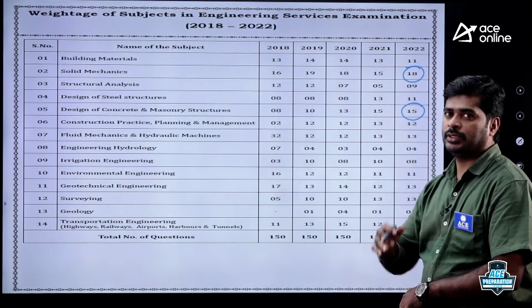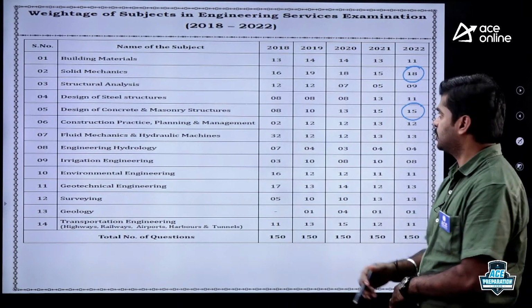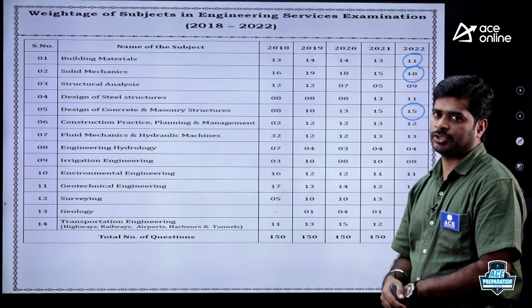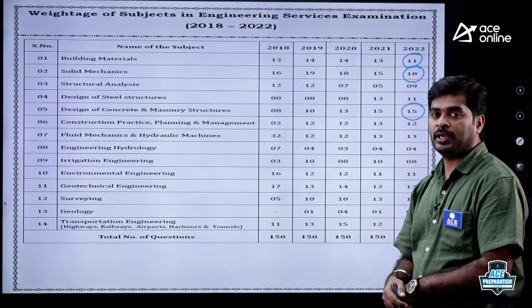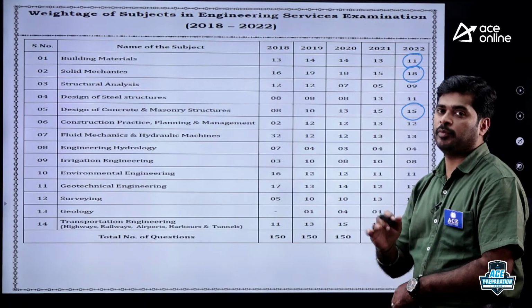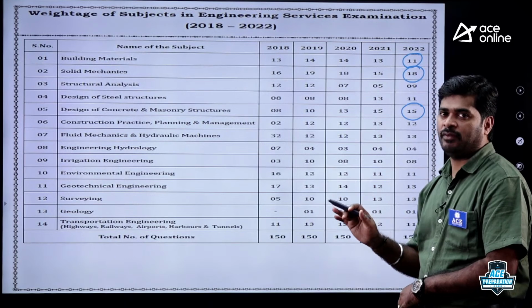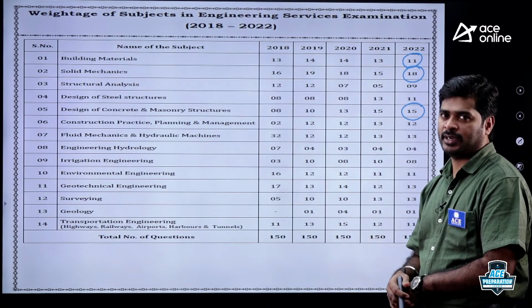If you talk about concrete technology, that is concrete-related questions, even from building materials, you may expect 5 to 6 questions. It means you can expect nearly 20 questions at a minimum from this subject in ESE. ESE has very good weightage in prelims as well as in mains regarding design of concrete structures.